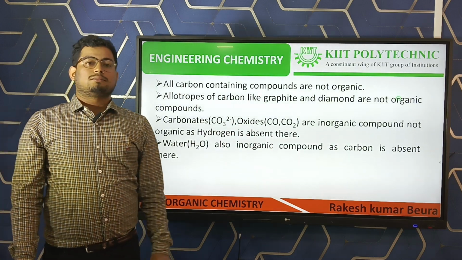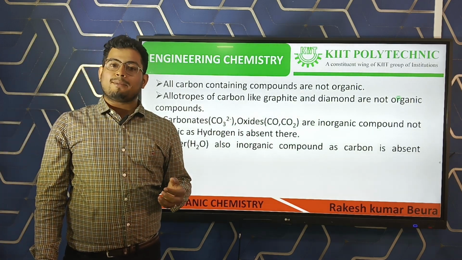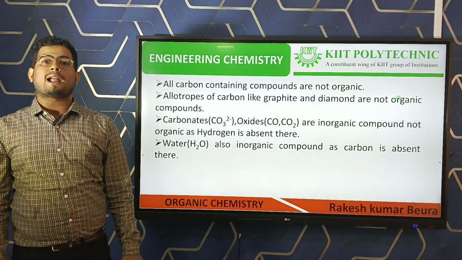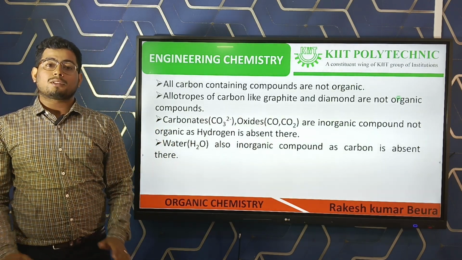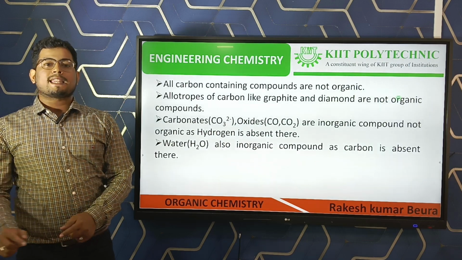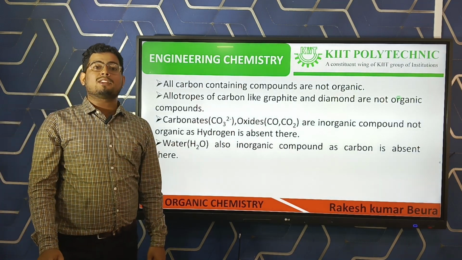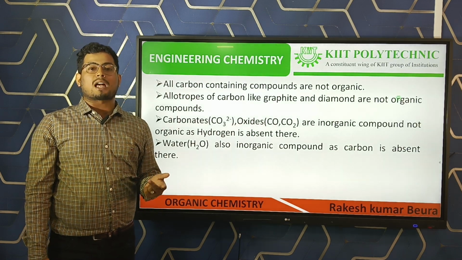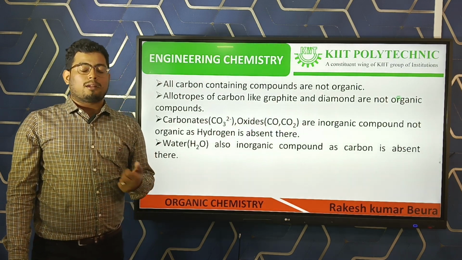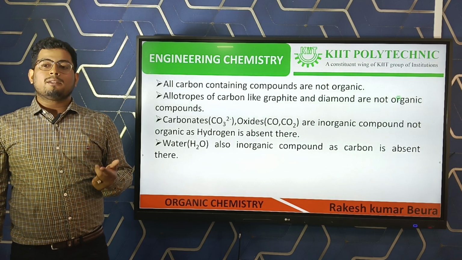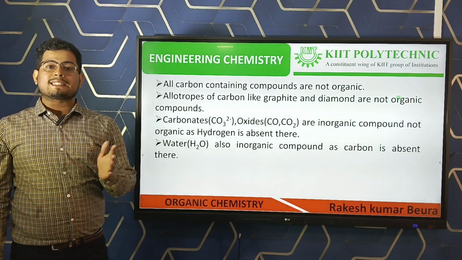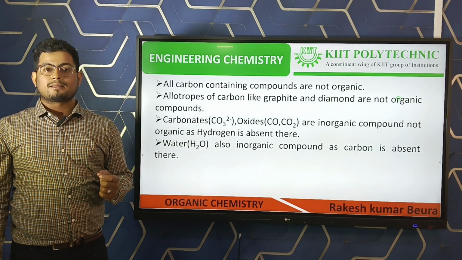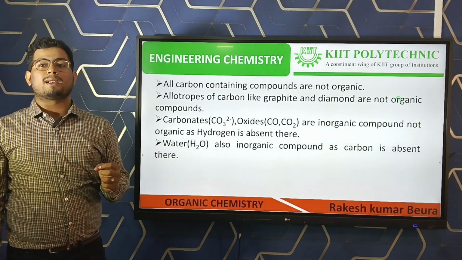In total, 9 elements form organic compounds, but among them carbon and hydrogen are the main part. Except carbon and hydrogen, the other 7 elements are nitrogen, oxygen, sulfur, fluorine, chlorine, bromine and iodine. These 7 elements are called hetero elements.